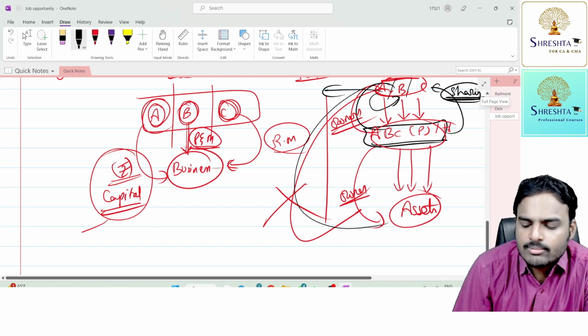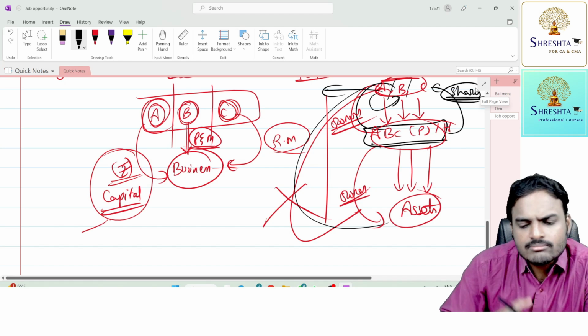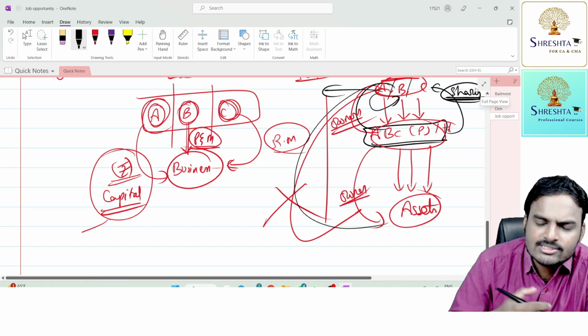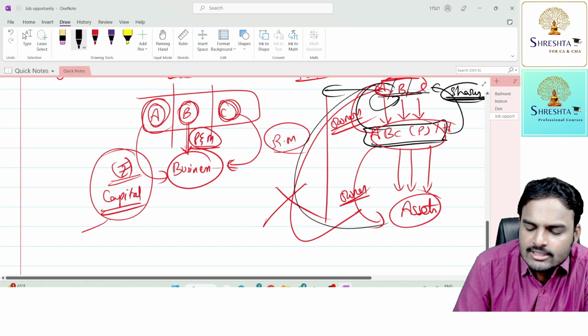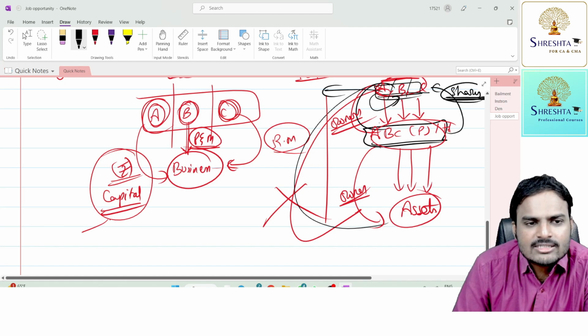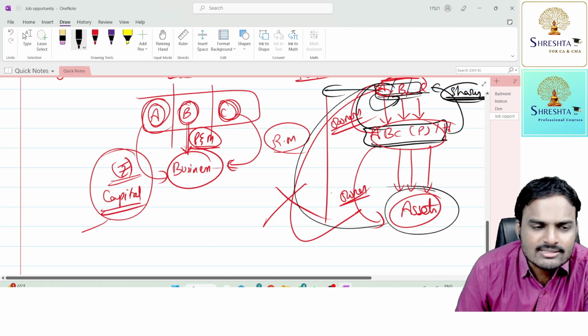If there is any problem between members, one who is having a problem can sell the shares or can purchase the shares of the other person and continue the business operations. So the withdrawal of the members is not going to affect the business operations of the company.